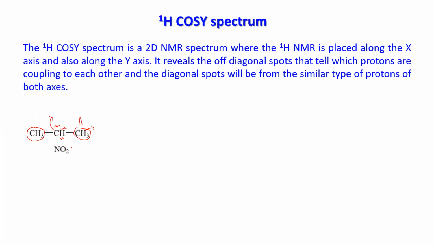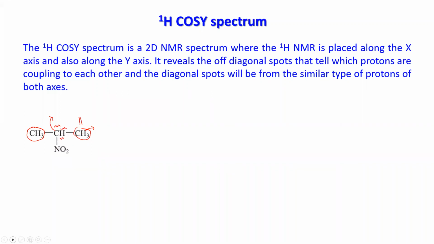Nitro is more electron withdrawing. So this value, when it is connected directly, will go above 4. And it will have the impact of methyl also. A regular hydrocarbon methyl will come below 1, but this will be above 1. So that is our assumption.